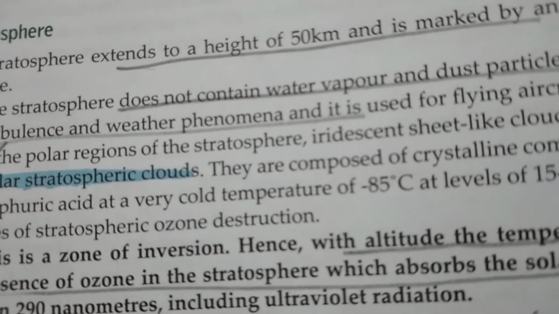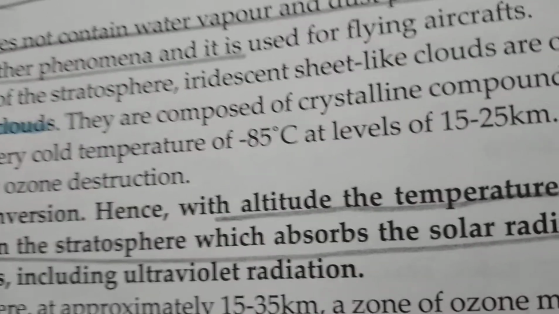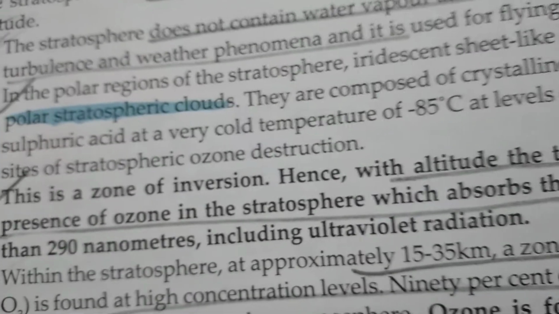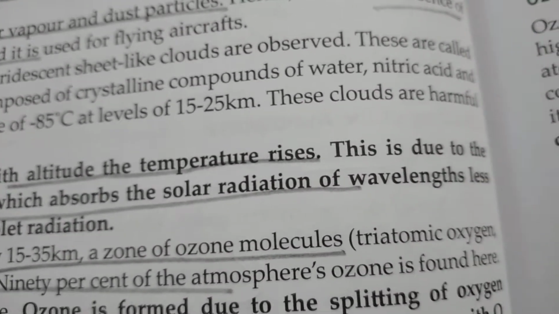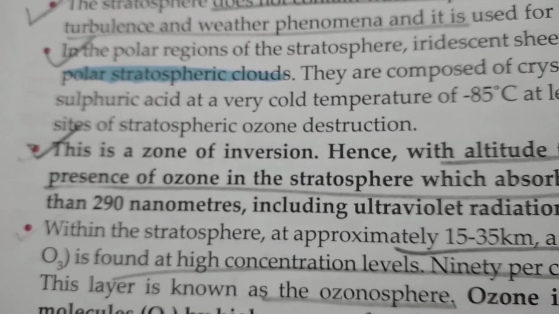These are called polar stratospheric clouds. They are composed of crystalline compounds of water, nitric acid and sulfuric acid at a very cold temperature of minus 85 degrees Celsius at levels of 15 to 25 km. These clouds are harmful sites of stratospheric ozone destruction.